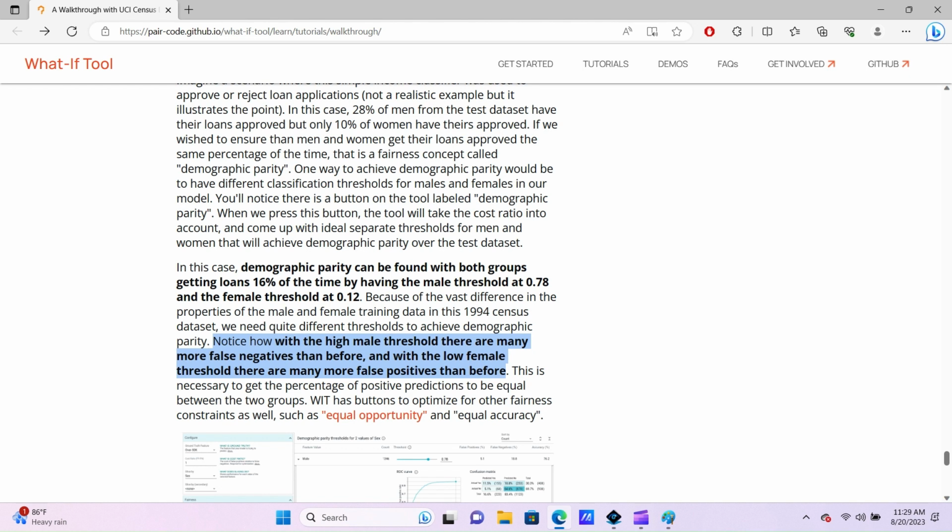So it's blatantly saying we need to discriminate. They're not blatantly using the word discriminate, but they're blatantly saying we need to have two different thresholds. And even though it's going to make false positives and false negatives, even though it means that some men who should qualify now aren't going to qualify, it's justified and necessary because it's going to give us an equal outcome. So what that means is if you have a man earning $40,000 a year and a woman earning $40,000 a year, so equal, the man may not qualify, but the woman with the exact same salary might qualify.